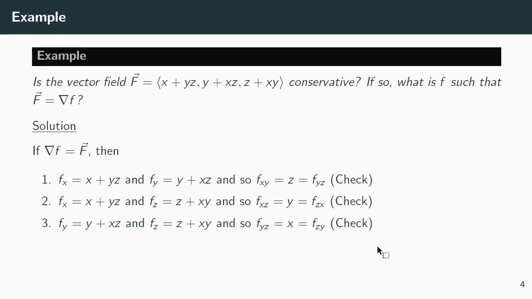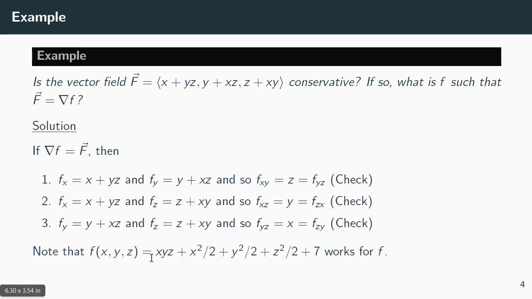And it turns out you can see that f(x,y,z) = xyz + x²/2 + y²/2 + z²/2 + 7 is in fact a potential function for this vector field F. Because if you take the gradient of this, you're going to get exactly this vector field. And so that's how you can check.